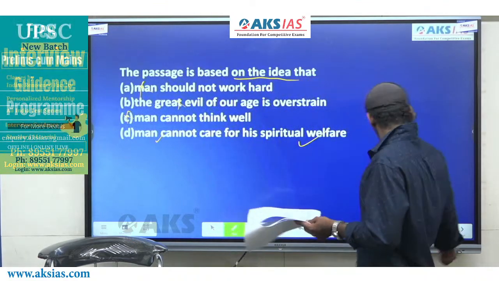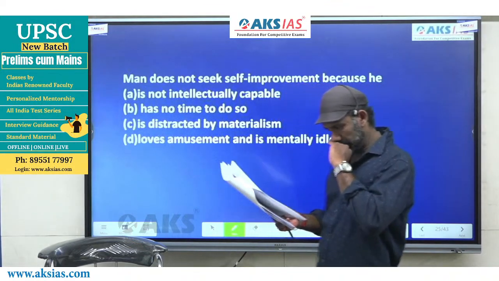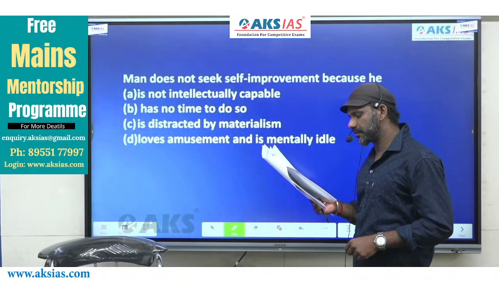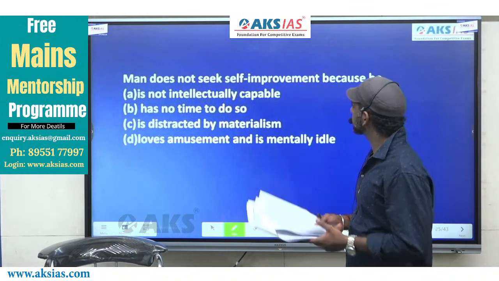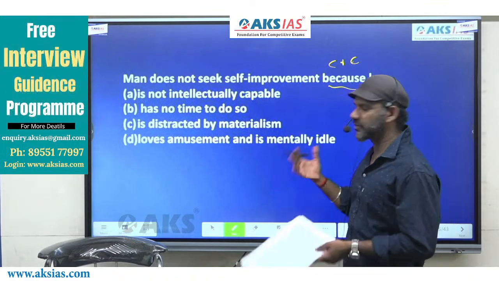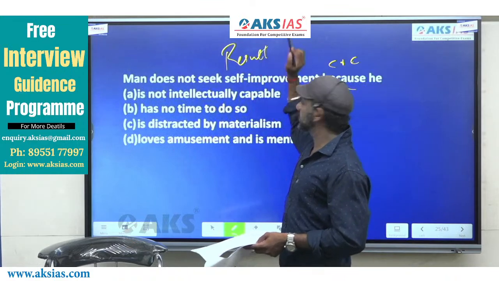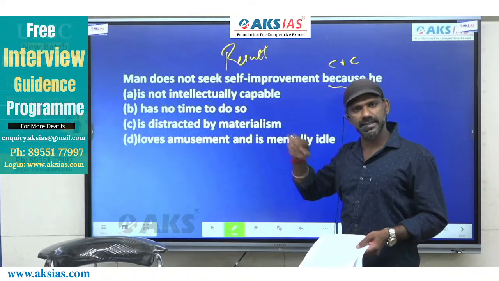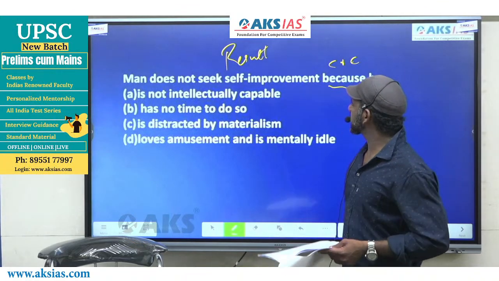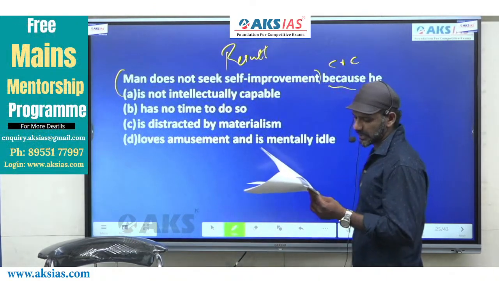Fine. The next one. This is also based on the same paragraph. Man does not seek self-improvement because... is a cause and effect indicator. The same type which we discussed earlier. The statement given in the question is the result. We need the reason for this result, and as you know, the reason and the result must appear close to each other. Man does not seek self-improvement is the statement given in the question.